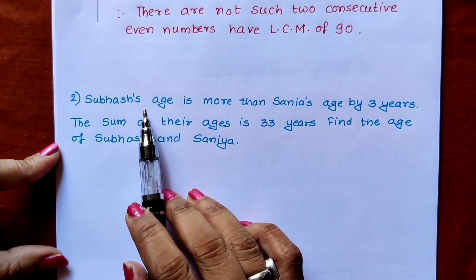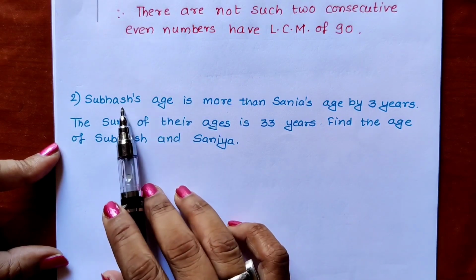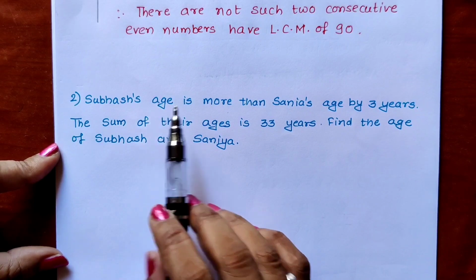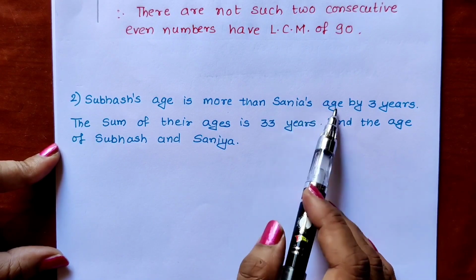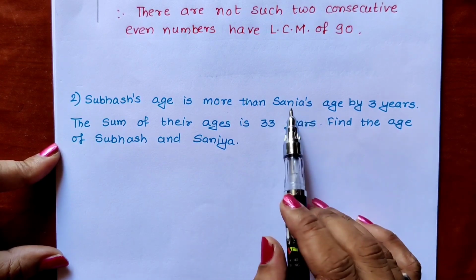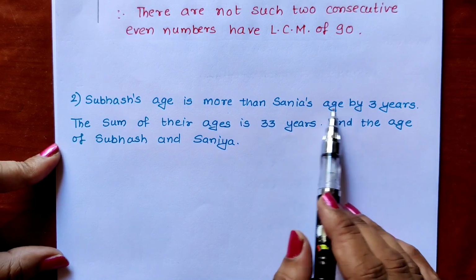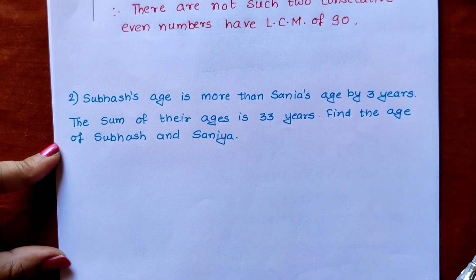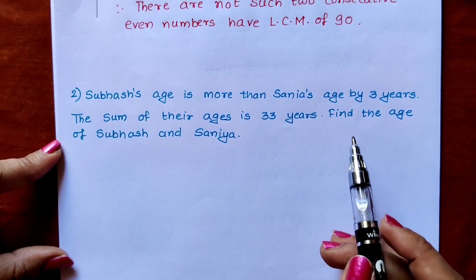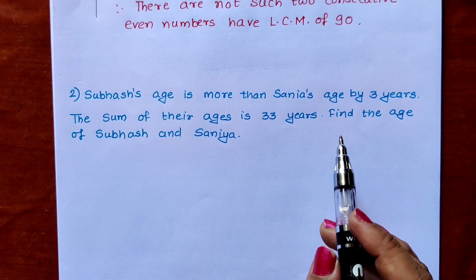Who is bigger? Subhash. Subhash's age is more means what? Subhash is older than Sania. So as Subhash is older, whose age should be taken as X? Sania's. After that, the next sentence, whatever quantity is there, that quantity we have to take as X. So Sania's age we will imagine as X.